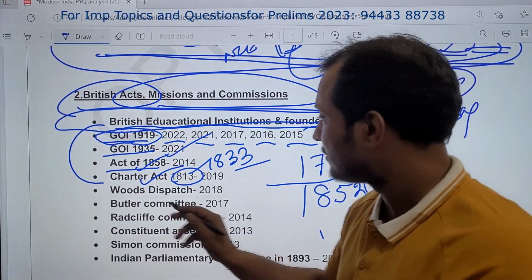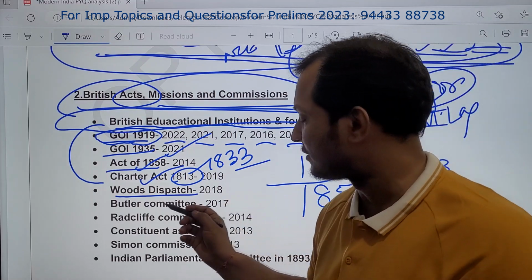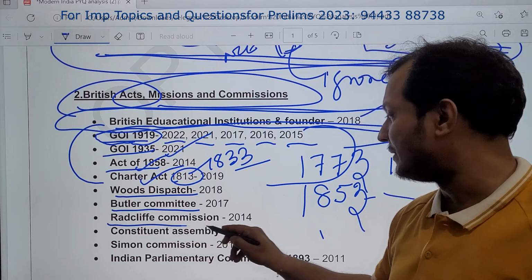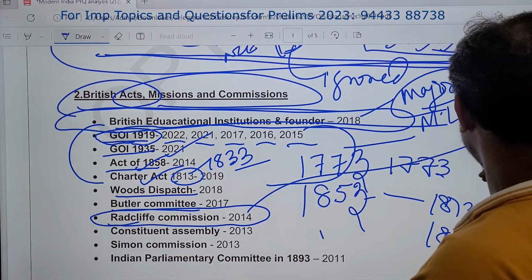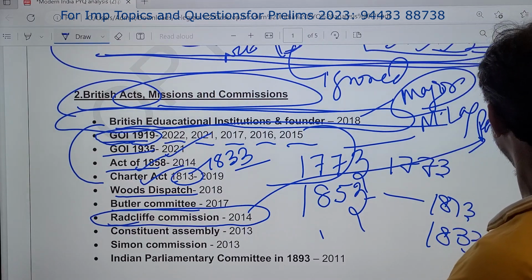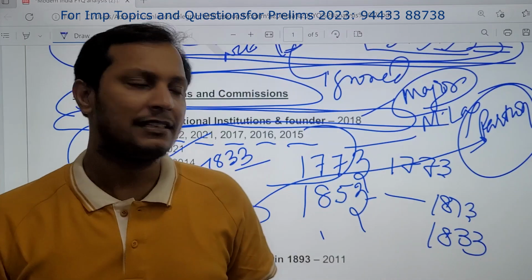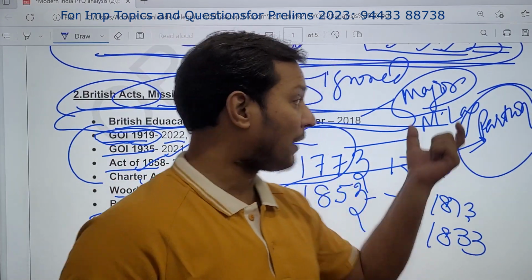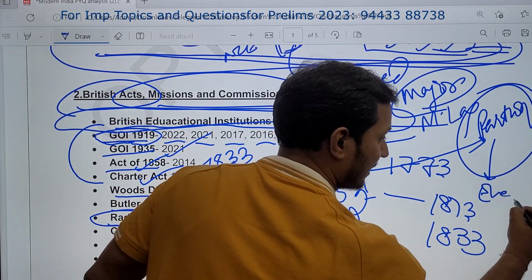Okay. So next you see, goods dispatch. UPSC has asked this question. Butler Committee, Radcliffe Commission. This is very important because of the partition. This year partition is also very important. Guys, for the last 2-3 years we are observing Partition Observance Day. So partition is very important. Events leading to partition is very important.